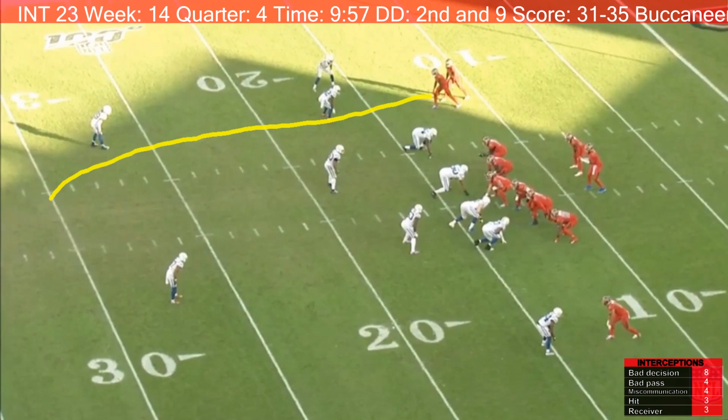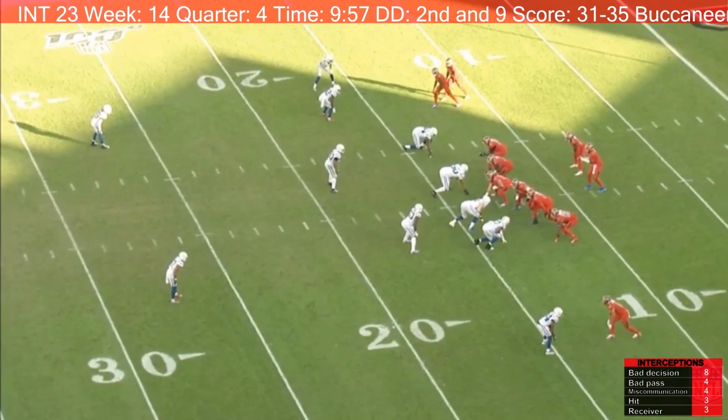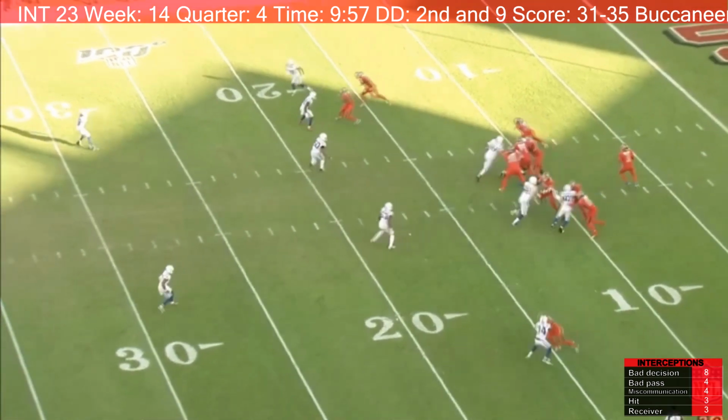Now, it is possible that Perriman was supposed to keep going straight on this route. However, I think it was a bad pass instead of a miscommunication issue. We can look at it from the end zone angle in a moment and see.